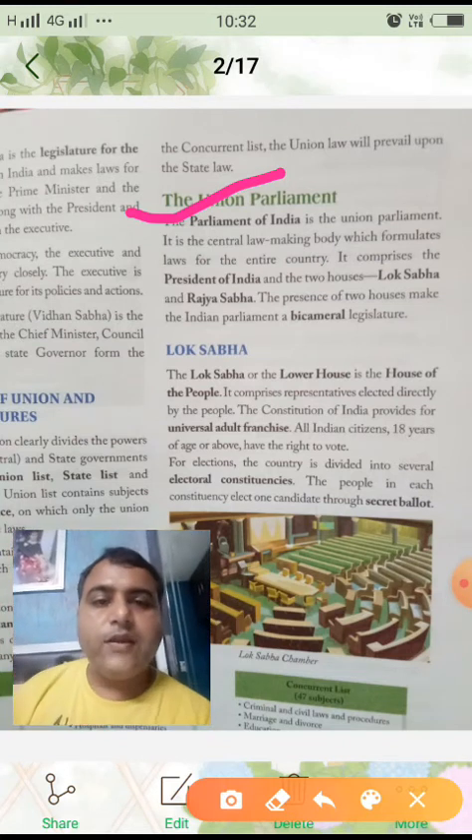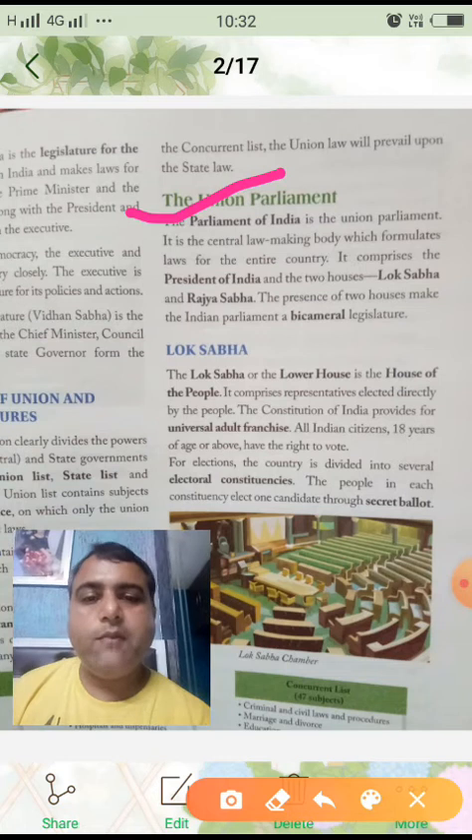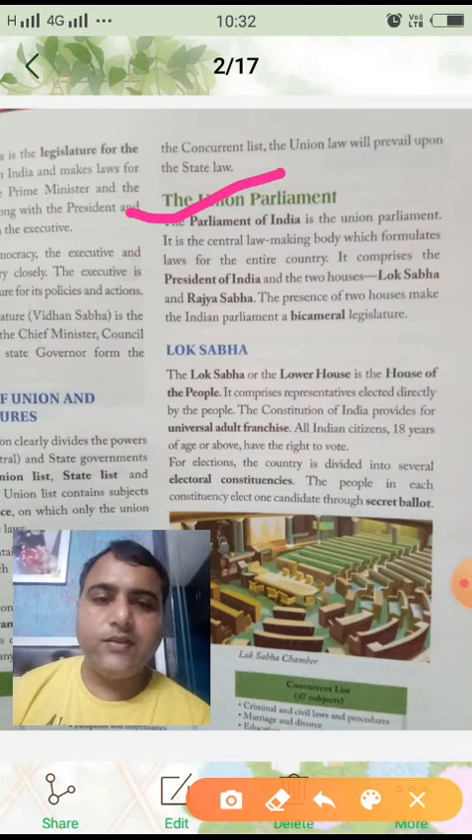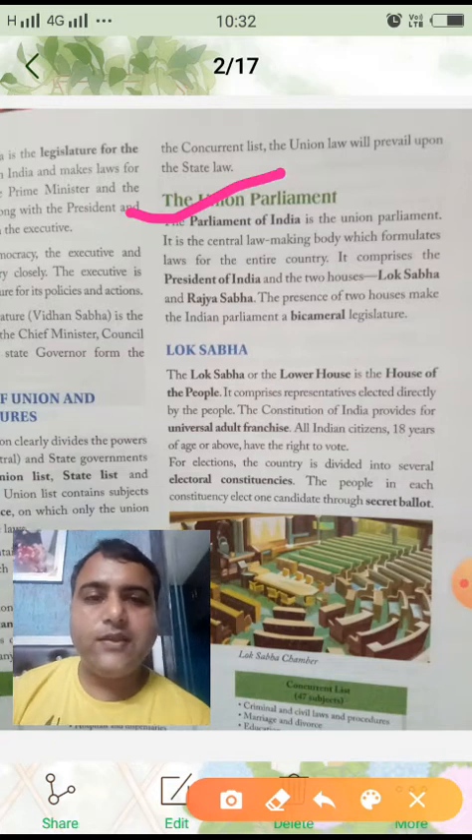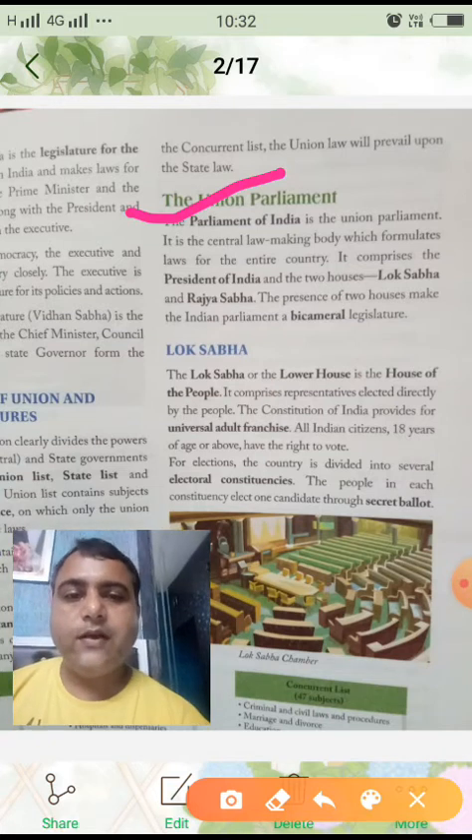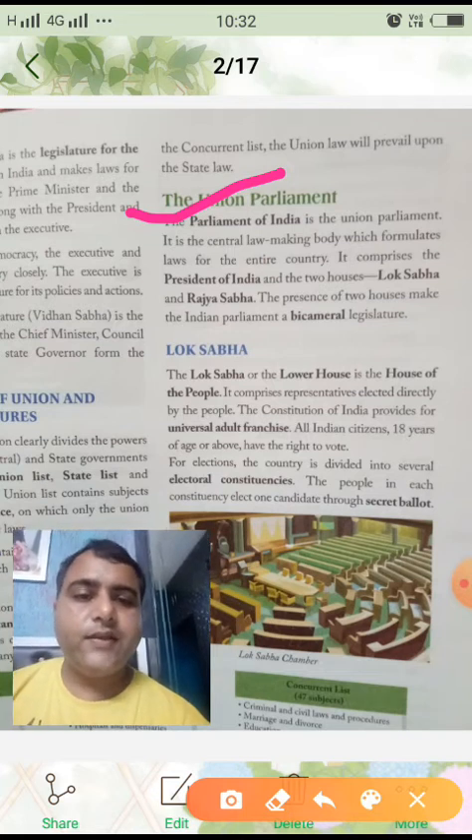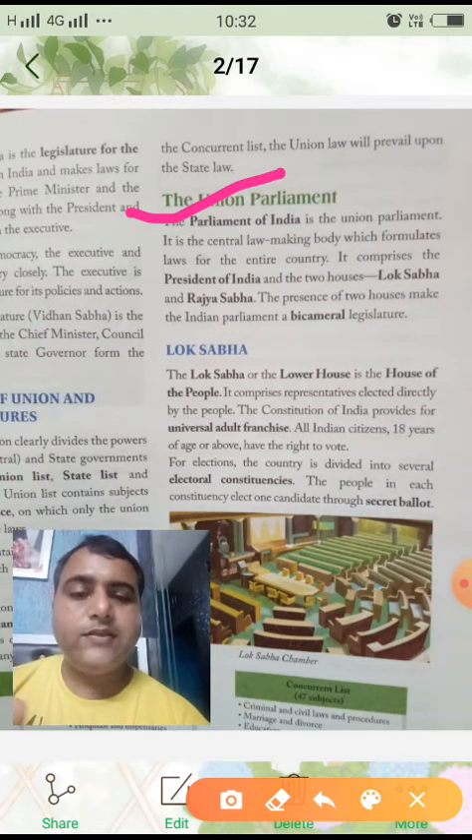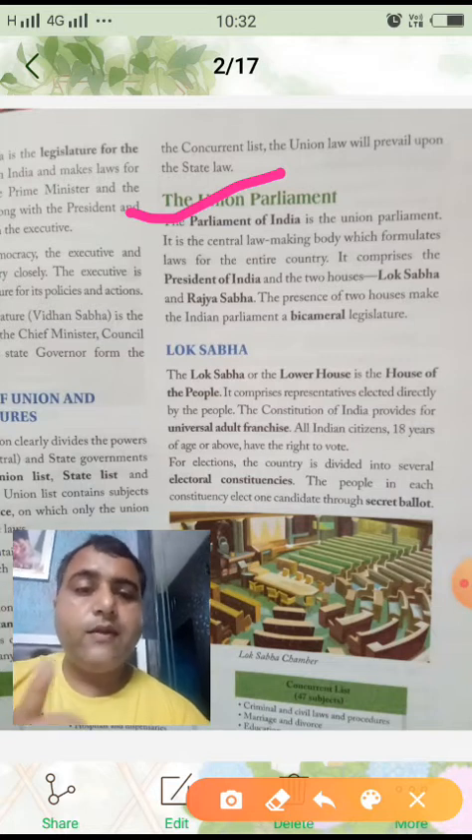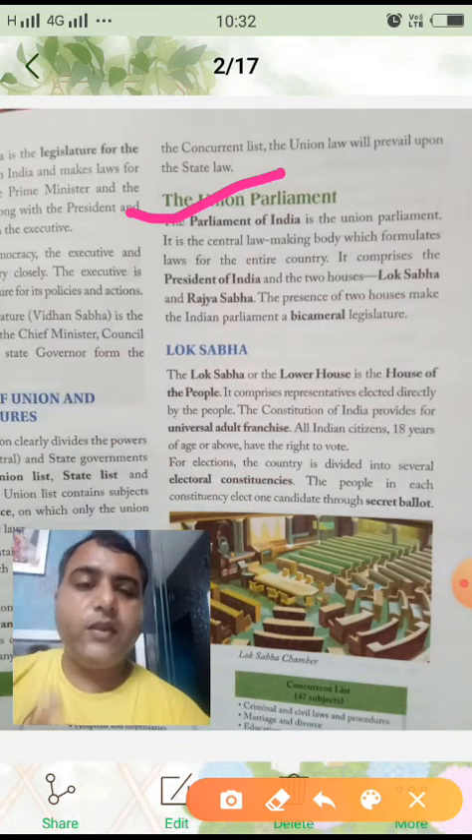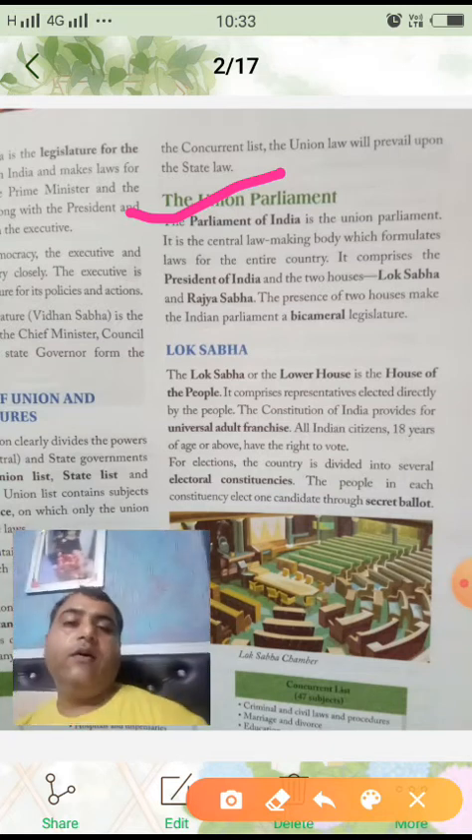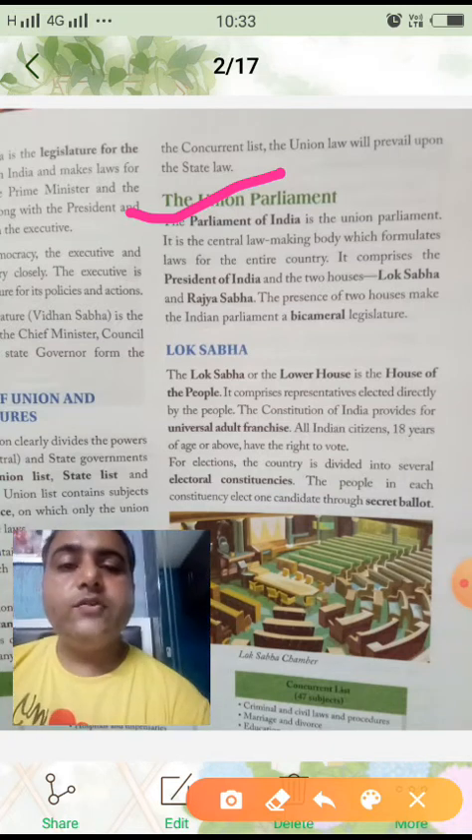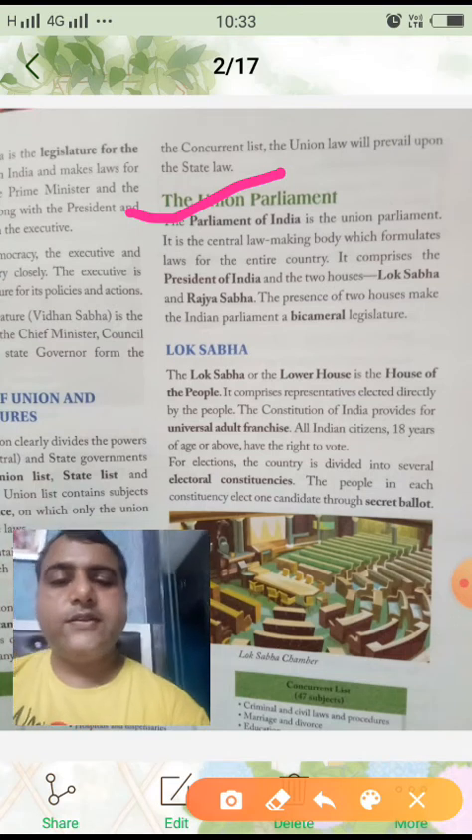And then the presence of two houses makes the Indian Parliament a bicameral legislature. Now what is given? The presence of two houses, here Lok Sabha and Rajya Sabha, makes the Indian Parliament a bicameral legislature. Bicameral means two. Bicameral legislature is a legislature with two houses. Now we'll learn about the two houses, Lok Sabha and Rajya Sabha.